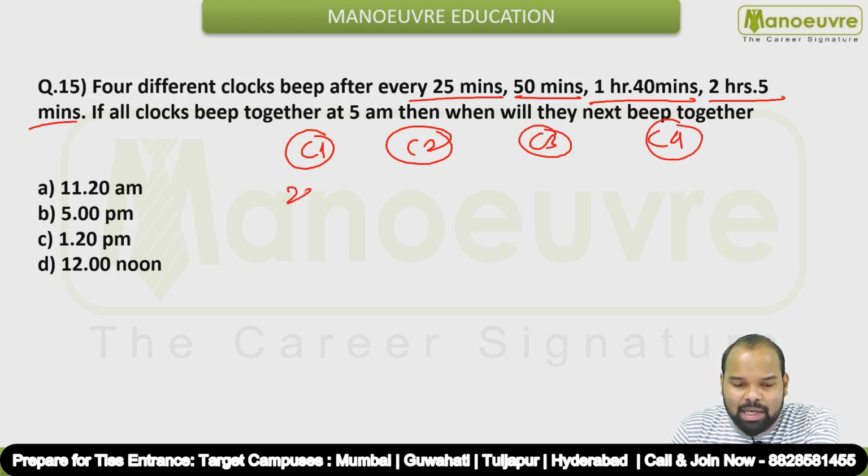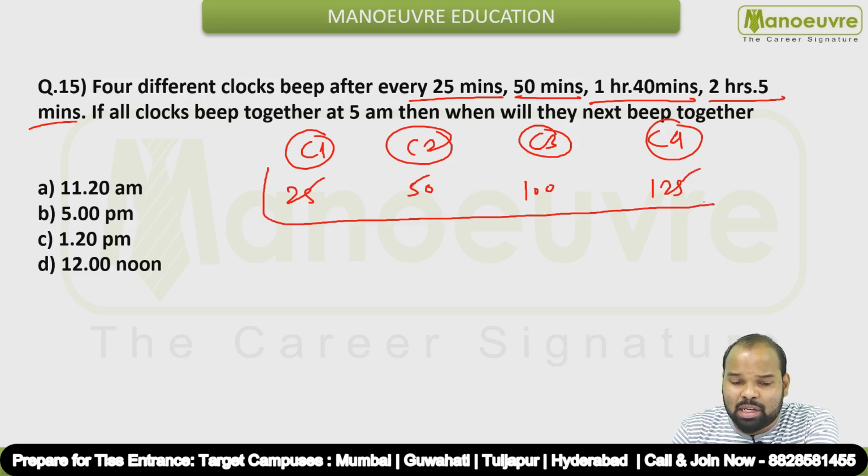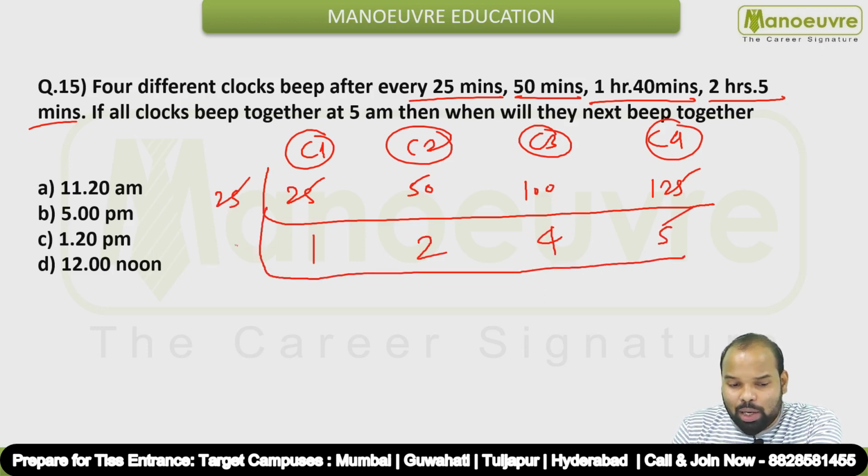Okay, so clock number 1, clock number 2, clock number 3, clock number 4. Clock number 1 beeps after 25 minutes. The clock number 2 beeps after every 50 minutes. 1 hour 40 minutes means 100 minutes, and then 2 hours 5 minutes, that is nothing but 125 minutes. So you have to find the LCM of all these numbers. How to find the LCM, guys? You can divide by 25 to start with. 25 ones are 1, 25 twos are 2, 25 fours are 4, 25 fives are 5, correct? Now you can divide by 2, I guess. This is divisible by 2, so 2 upon 2 should give you 1. 4 upon 2 should give you 2, and this is 5. Now you cannot divide it further, right?